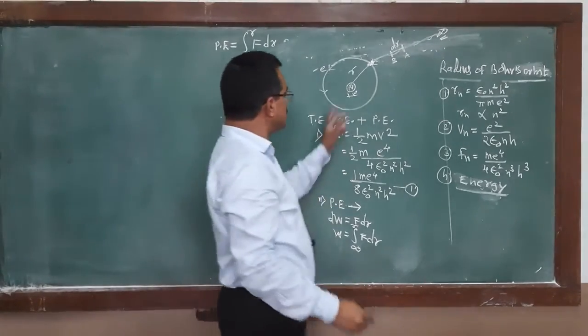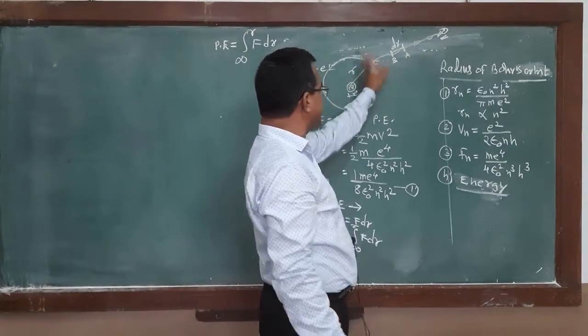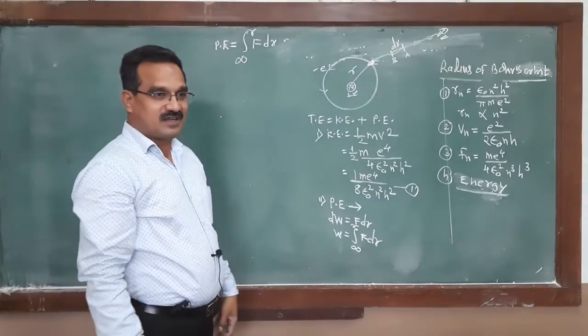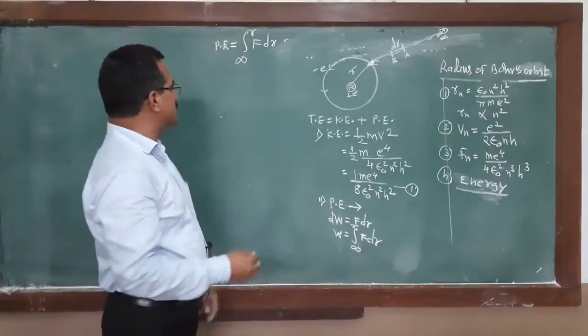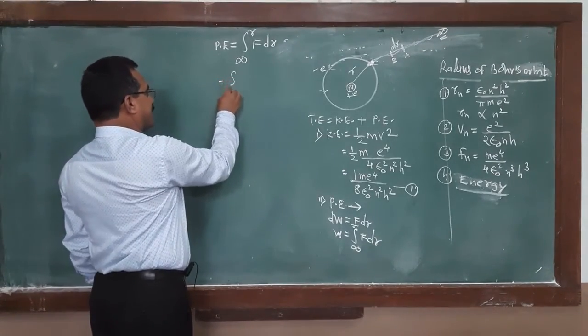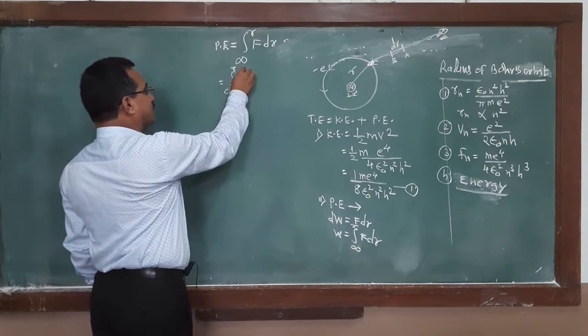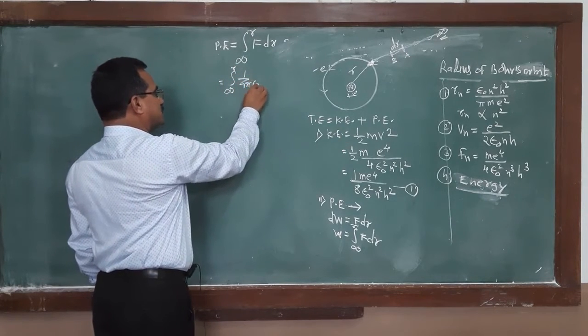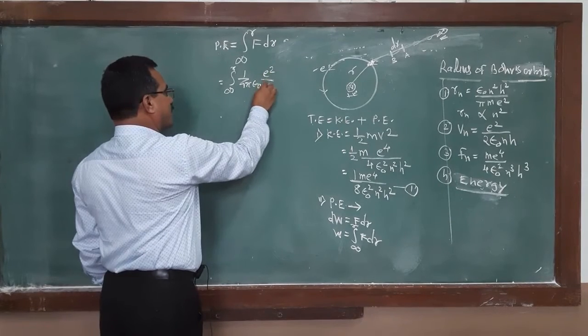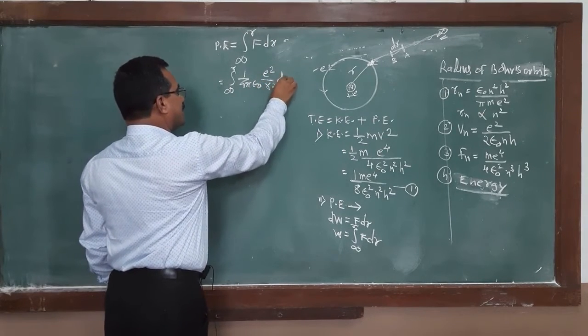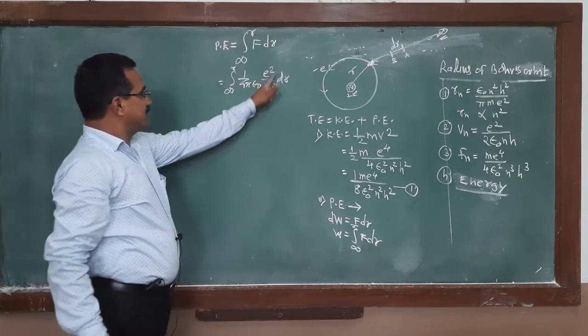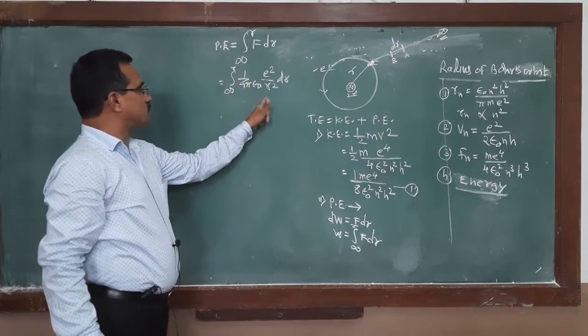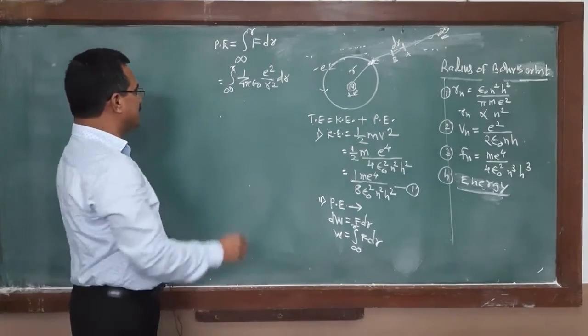F is the electrostatic force of attraction between the nucleus and electron. According to Coulomb's law, it is the integration from infinity to r of 1 upon 4 pi epsilon 0, e square upon r square, into dr.